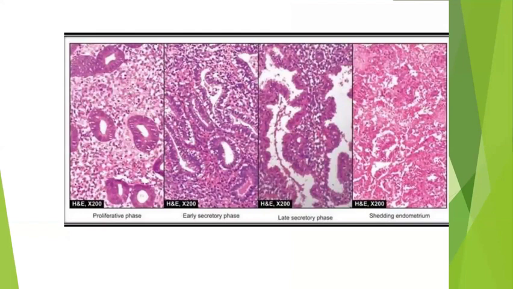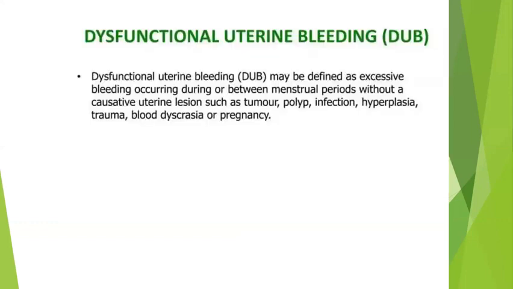Then comes the endometrium. First you have to know about the normal phases of the endometrium: proliferative, secretory, late secretory, and the shedding endometrium. Then endometrial hyperplasia. Previously it was classified into simple hyperplasia with and without atypia, and complex hyperplasia. Now it has been replaced as hyperplasia with atypia and without atypia. When you have endometrial intraepithelial neoplasia, then you have an endometrial carcinoma.